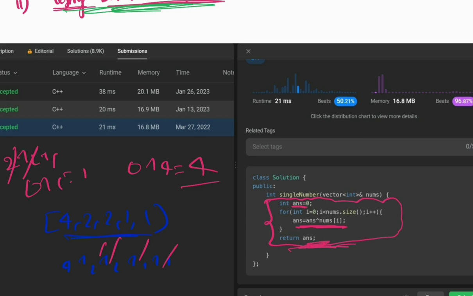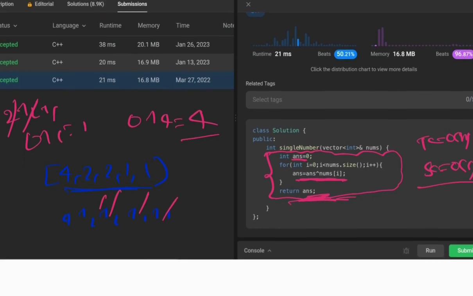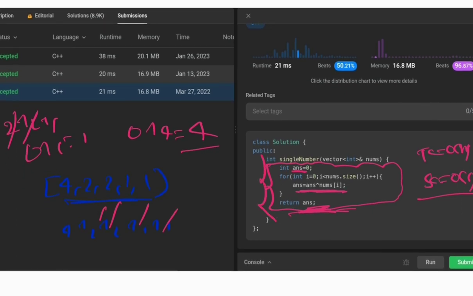But what is the advantage of using the XOR operator? Here our time complexity is O(n) and our space complexity is O(1). Now we are able to fulfill the LeetCode follow-up condition. We are getting our desired output with the optimal approach, and the given conditions are fulfilled. So now we are able to find our answer using two approaches: one using a map, and the second using the XOR operator.